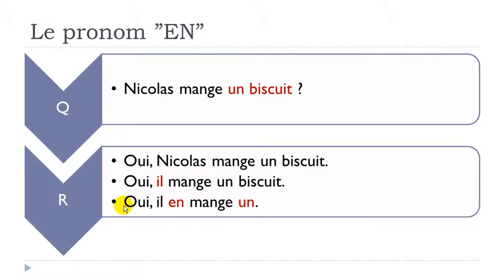The difference here between what we saw with the partitif and now is that you've got the quantity, so you know exactly how many or how much. So you get to put that at the end of your sentence. Oui, il en. So you put your pronoun here before the verb, and after that you put un. Il en mange un. All right.